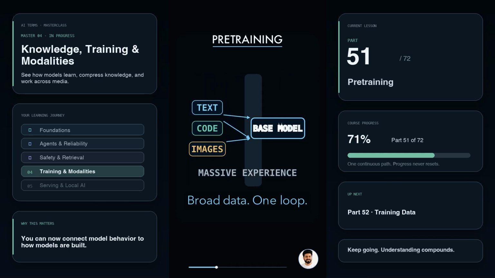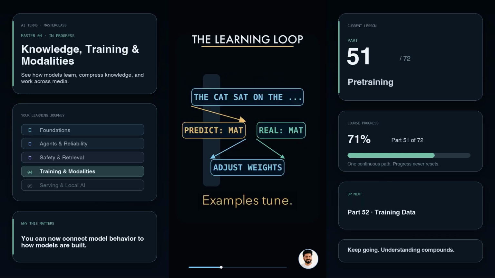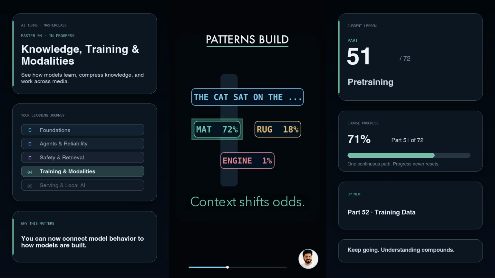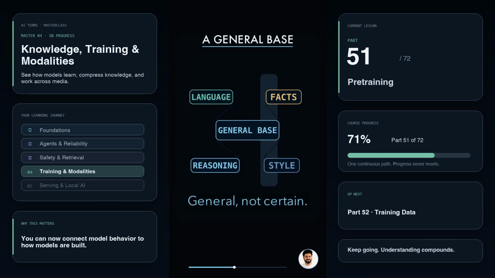One example teaches almost nothing. Billions of examples gradually shape a general pattern map. Imagine the phrase, "the cat sat on the..." At first, many endings look possible. After seeing language patterns again and again, the model gives "mat" a stronger probability than "engine." The same loop also builds patterns for grammar, facts, style, reasoning steps, and relationships between ideas.